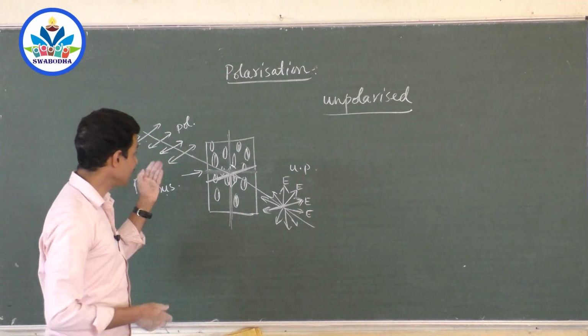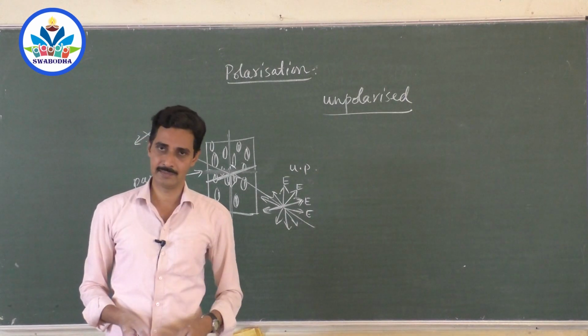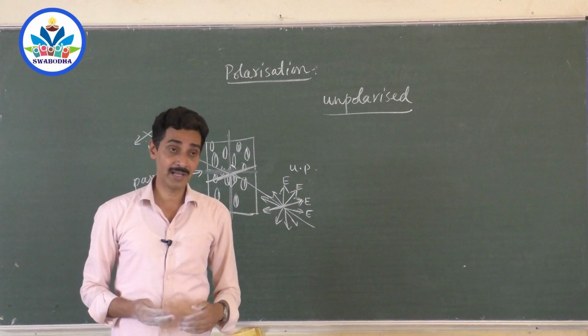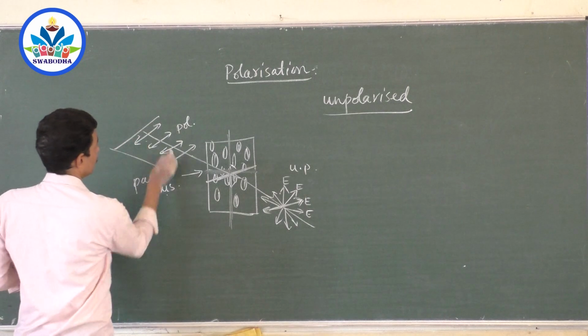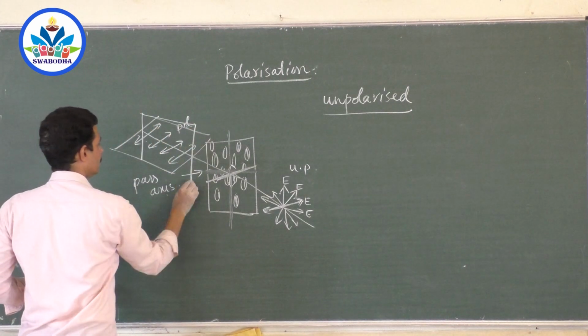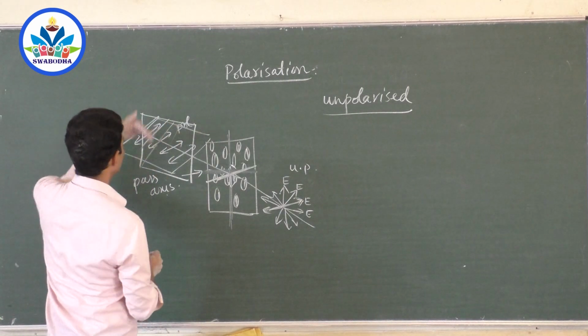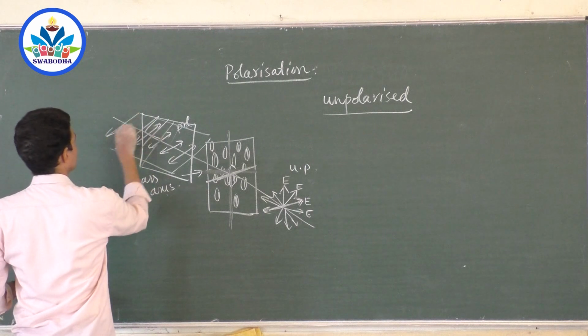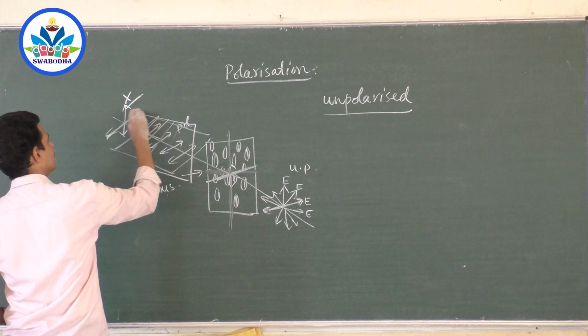So polarized light contains electric field lines aligned only in a particular plane. See, this is the plane where you get electric field lines, right? You don't get any electric field lines in this plane. Do you get any electric field like this? There is none. So if I continue like this, this is the electric field, and no electric field like this. This is cut off. Only this is sent out, right?